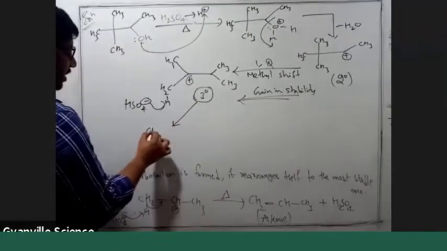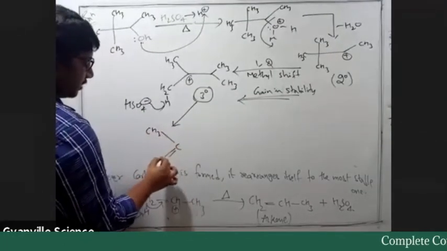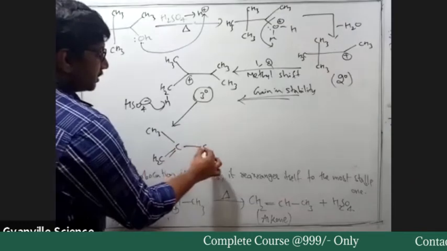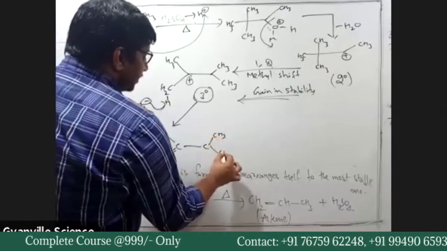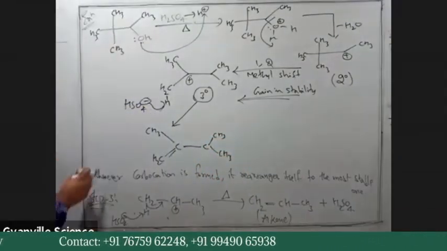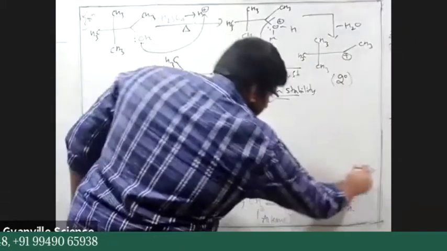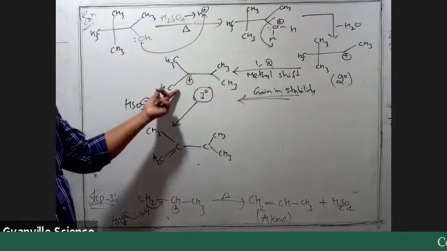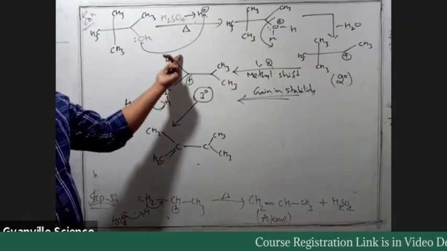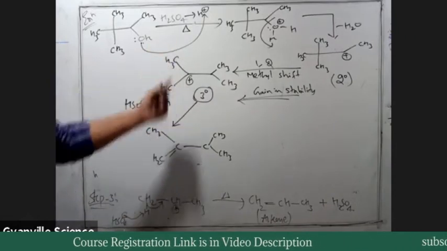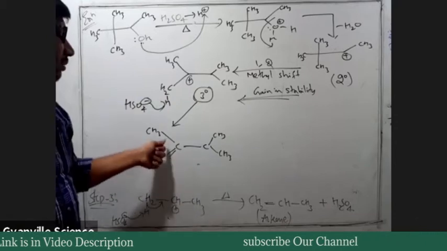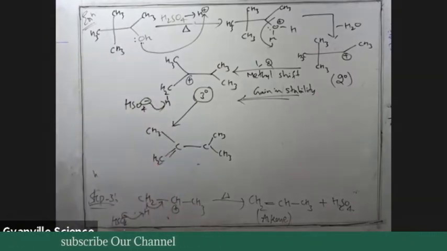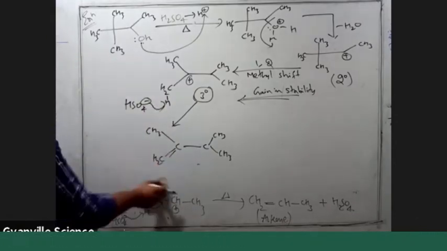It can form CH3, C, double bond CH2, C, CH3, CH3. Similarly, it can pick up a hydrogen from this methyl or from that methyl. Both are terminal methyl groups, so double bond here or double bond here, the compound is the same. Okay. This will be one product.